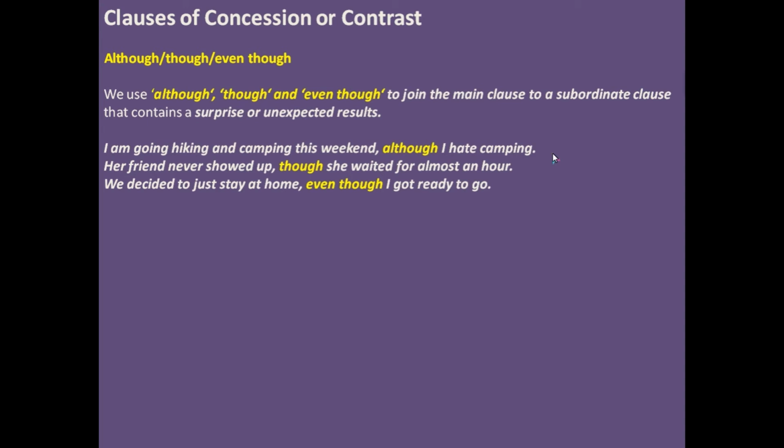And earlier, in any other clause, when they are in first position, you put a comma to set off your main clause from the subordinate clause. But here you are setting off your subordinate clause from the main clause with the help of a comma in the case of clauses of concession. So this use of the comma is unique among adverb clauses, and the convention for using a comma with although, even though, and though probably came about because these three subordinate conjunctions are used to introduce a clause that is contrary to expectations set up in the main clause.